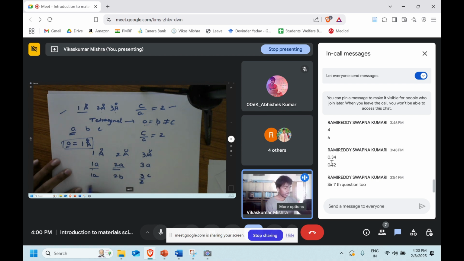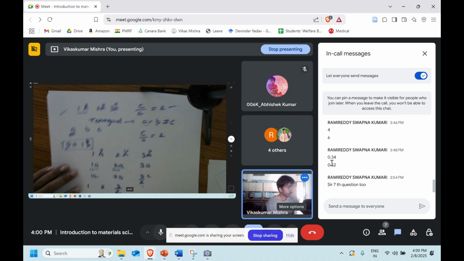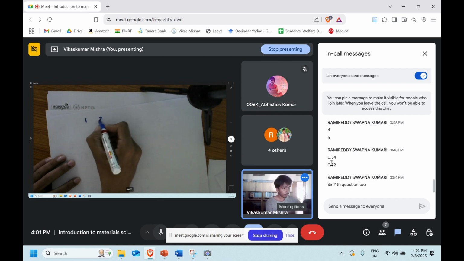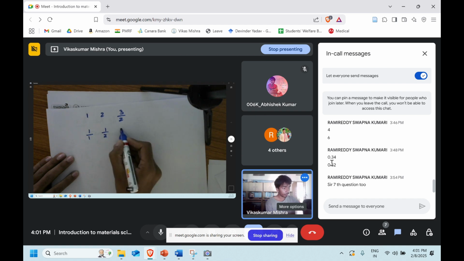So now from here I can take 1, 2 and 3 by 2. What is the next step I have to follow? Here I have to take the reciprocal of them. In the plane we take the reciprocal. When I reciprocate them, it will be 1 over 1, 1 over 2 and 2 over 3.